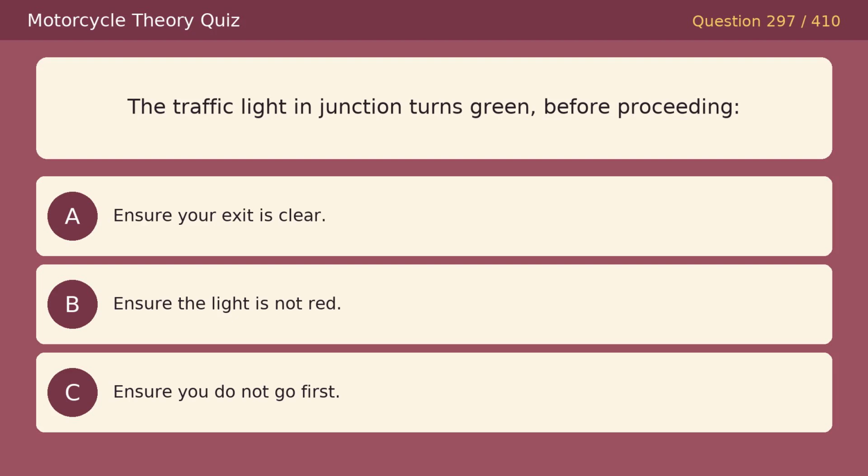The traffic light in the junction turns green. Before proceeding, option A, ensure your exit is clear. Option B, ensure the light is not red. Option C, ensure you do not go first. The correct answer is A, ensure your exit is clear.